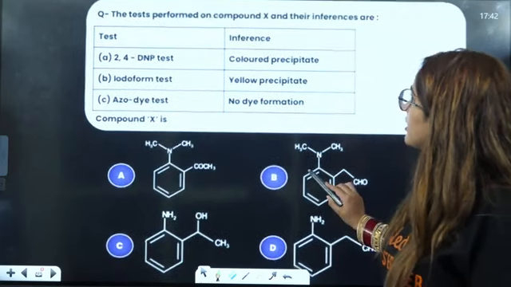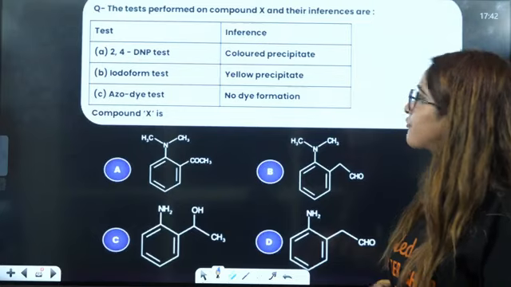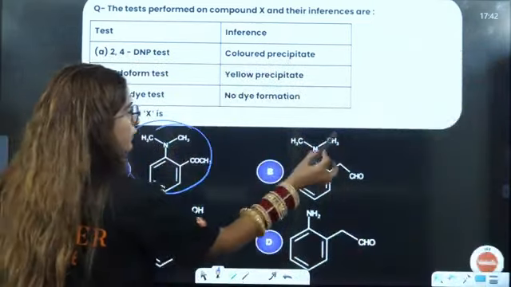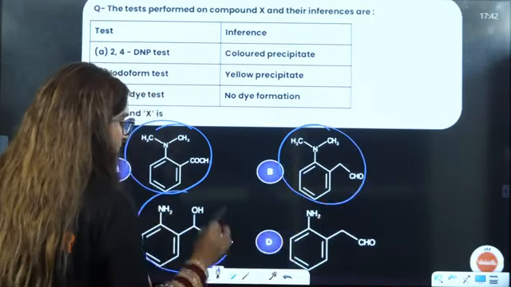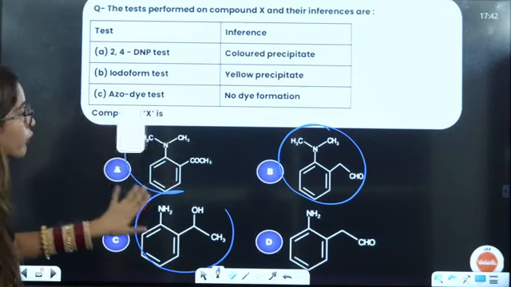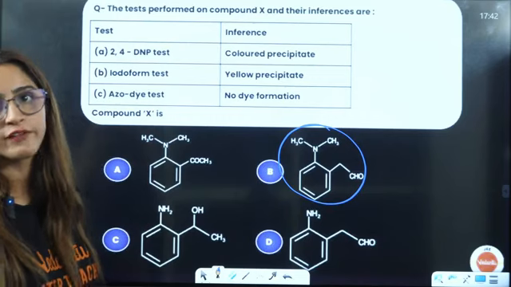Next is the test performed on compound X and their inferences. Okay, so these are the compounds that are given to us. First, if you talk about the iodoform test, see, the iodoform test is best. Why? Because here we can easily identify which is not giving the iodoform test.